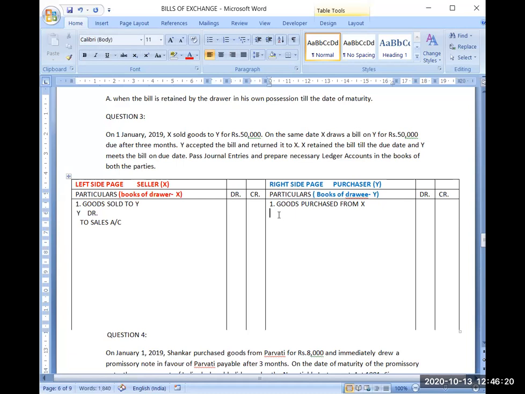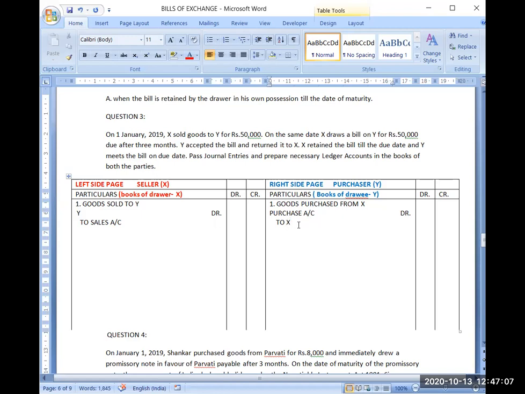Now coming to the books of Y. Y is saying for his transaction that I have purchased goods from X. So now he will be recording a purchase transaction in his books of account: purchase account debit to X. So this is the first transaction X and Y will be recording.